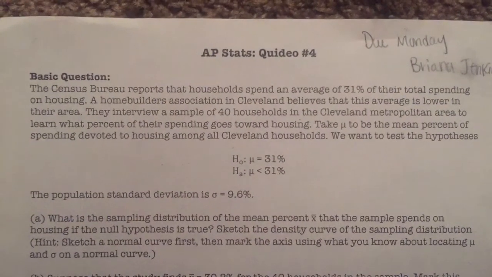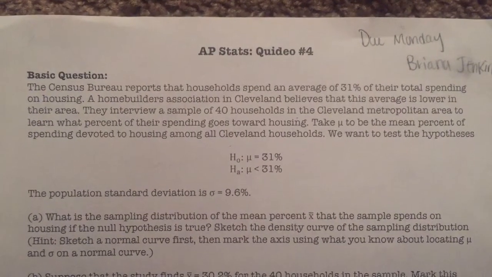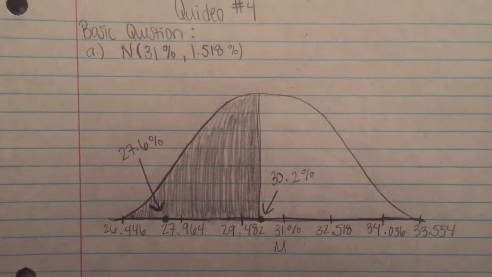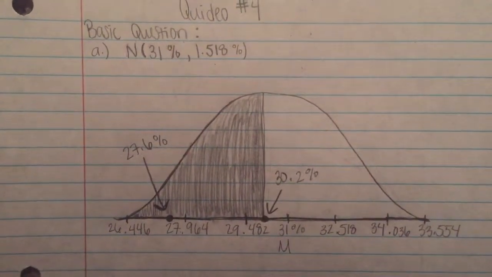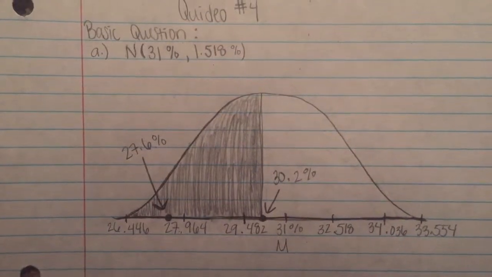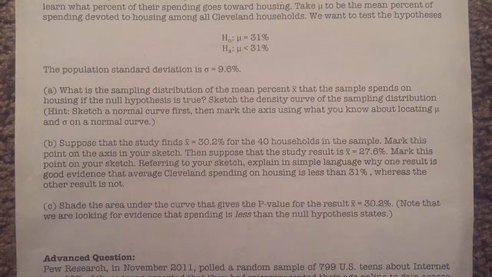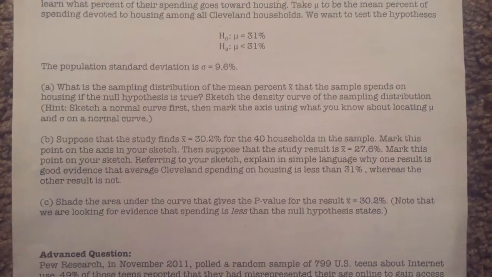Hint: sketch a normal curve first, then mark the axis using what you know about locating the mean and the standard deviation on a normal curve. The sampling distribution of the mean percent is normal with a mean of 31% and a standard deviation of 1.518%.